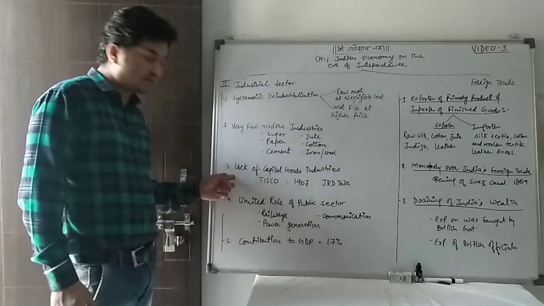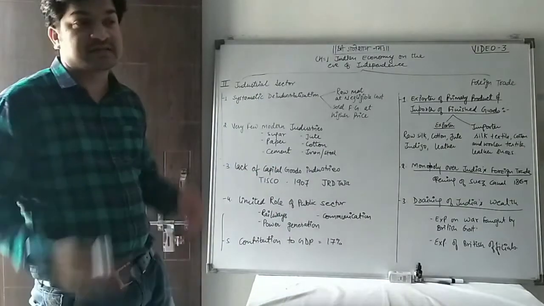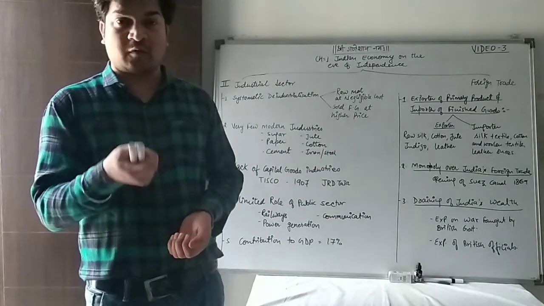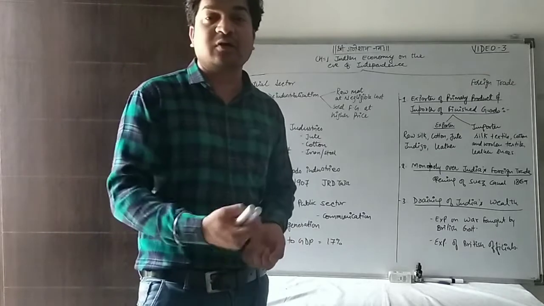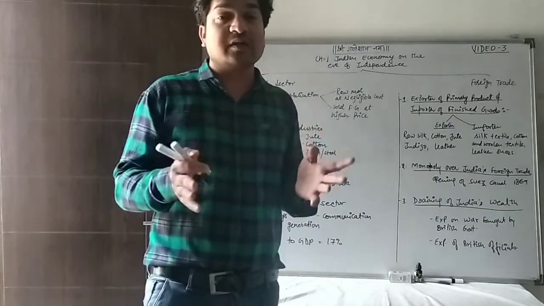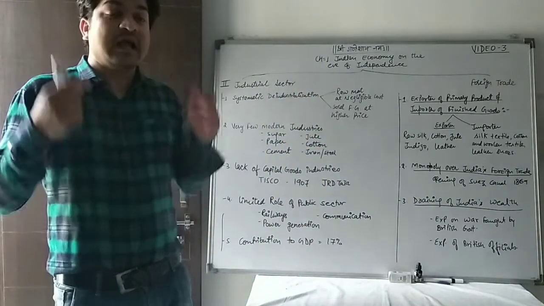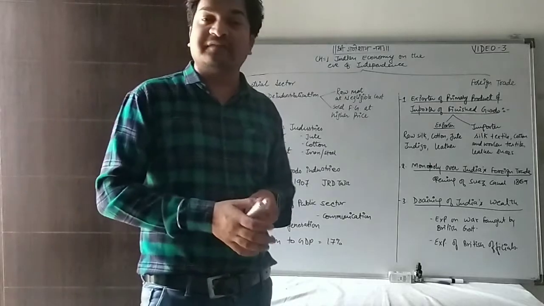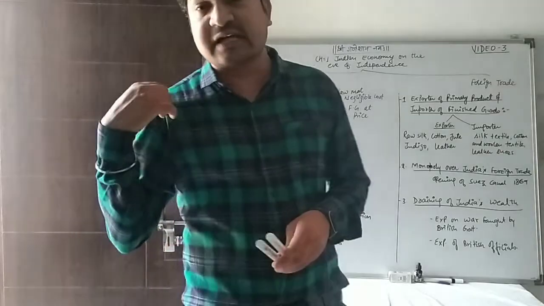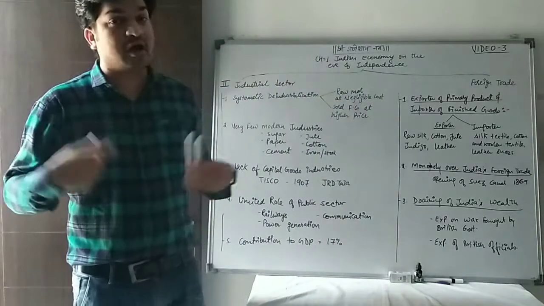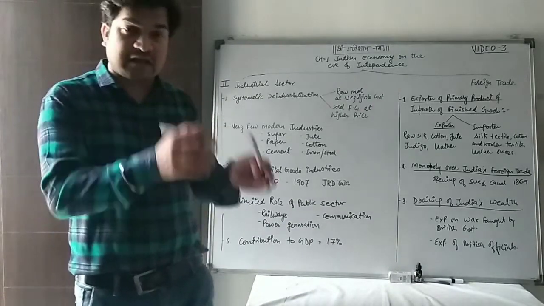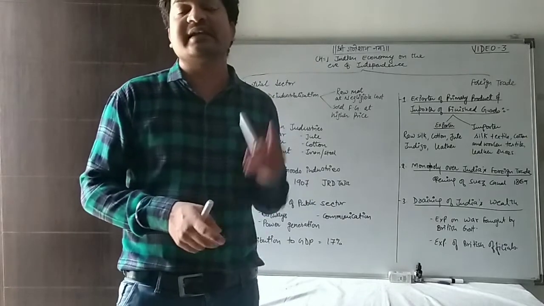The third point is the lack of capital goods industries. Now, what is the meaning of capital goods? Capital goods are those goods which help in the manufacturing of consumer goods. So, what are consumer goods? Consumer goods are those goods which directly satisfy human wants. Let me give an example. This shirt which I bought is a consumer good because it directly satisfies my wants. And the sewing machine on which this shirt is stitched is known as a capital good.